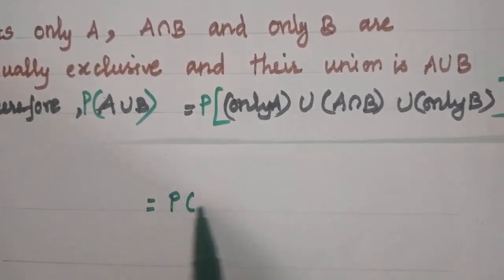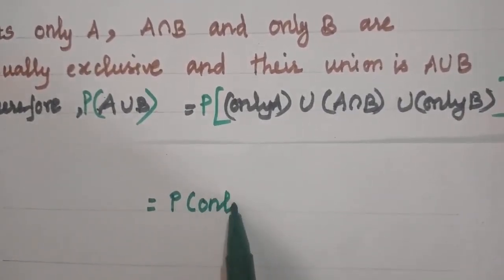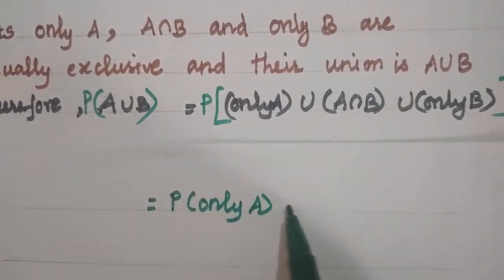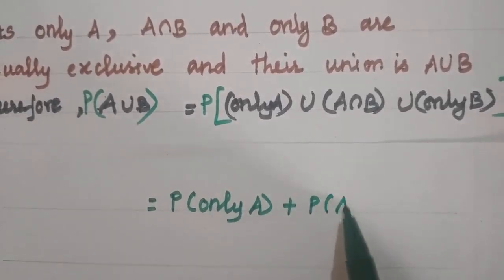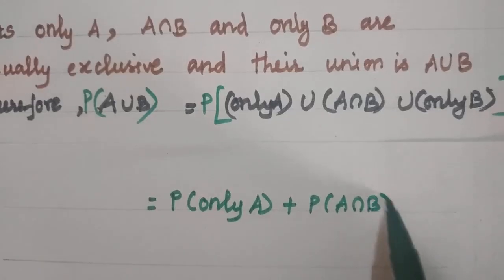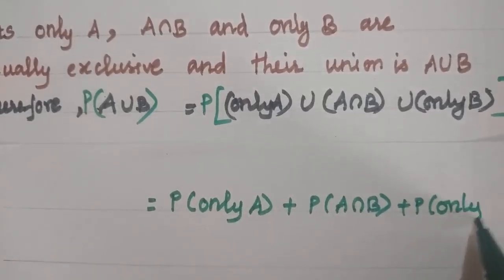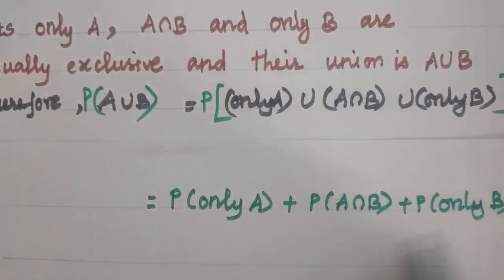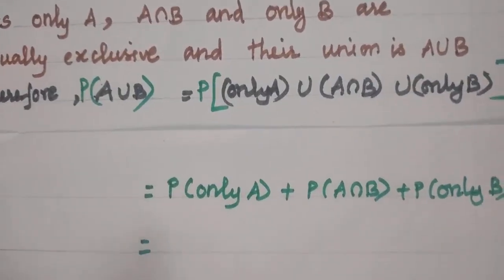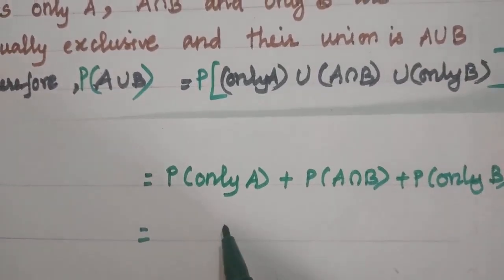So you can write it as P of only A plus P of A intersection B plus P of only B. What's the formula we have learned for P of only A?